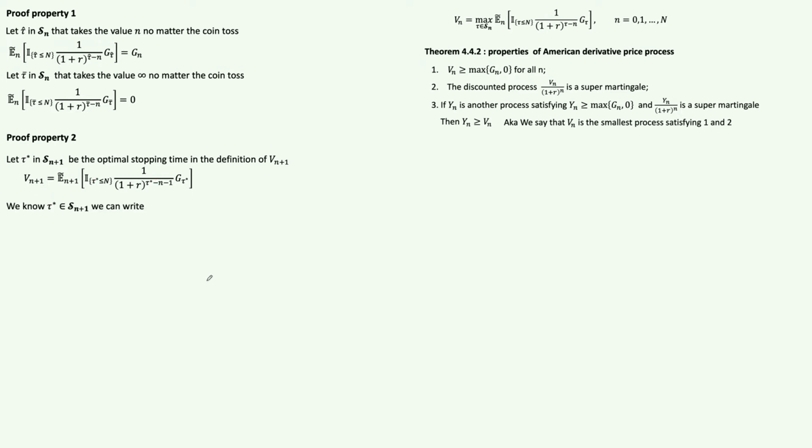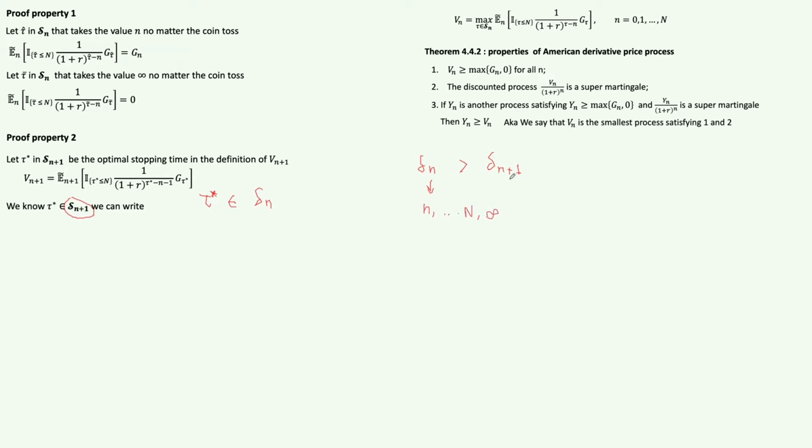So now we know that tau star is included inside this set, and like we said earlier, tau star is also included in this set here, right? Which makes sense because delta n is actually a bigger set than delta n plus 1. This one contains the set of all stopping times that can take values from n to the end of our period, or maybe we never exercise.